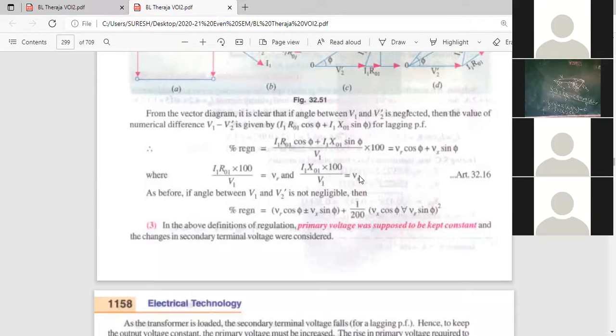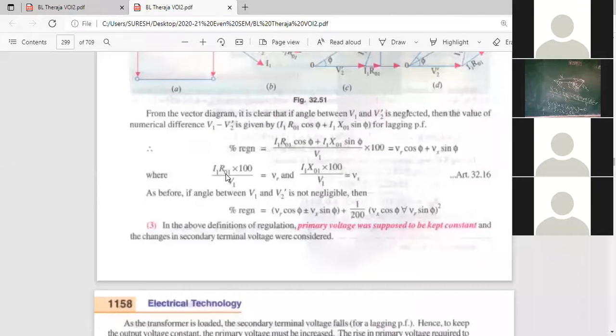What is Vx? What is this, I1 into X01? I1 into X01 is called voltage drop across reactance. I1 multiplied by reactance is voltage. This is the voltage drop across the reactance. I1 into X01 is the voltage drop across the reactance divided by total voltage.